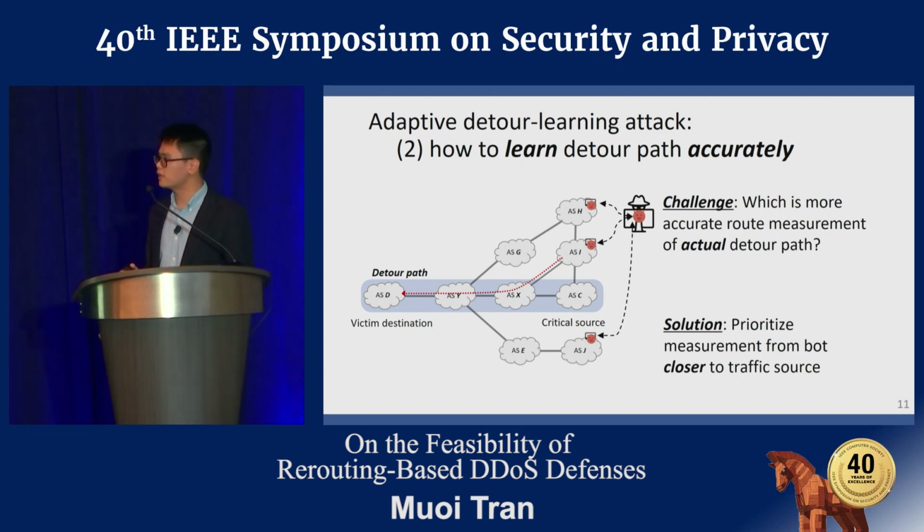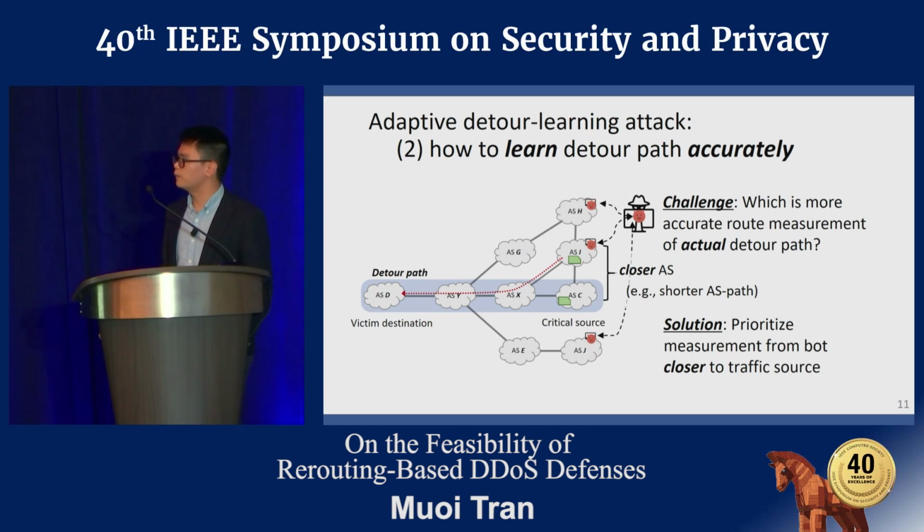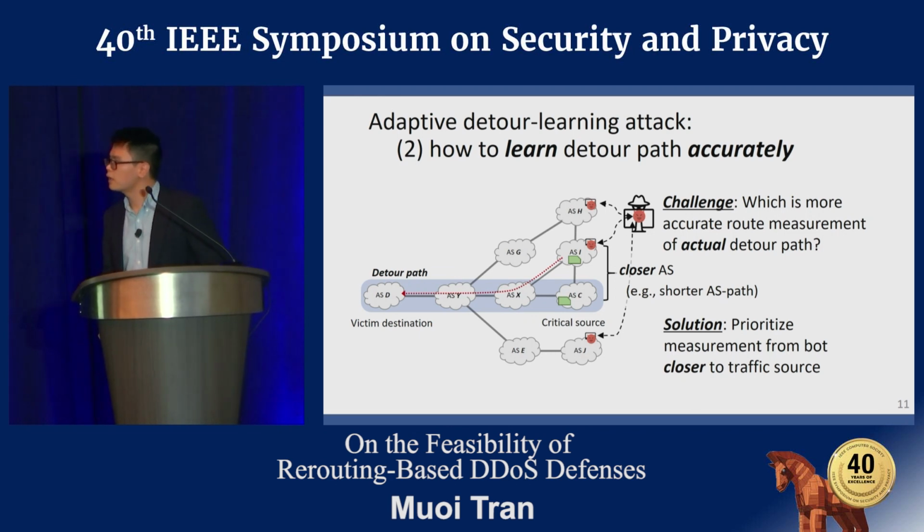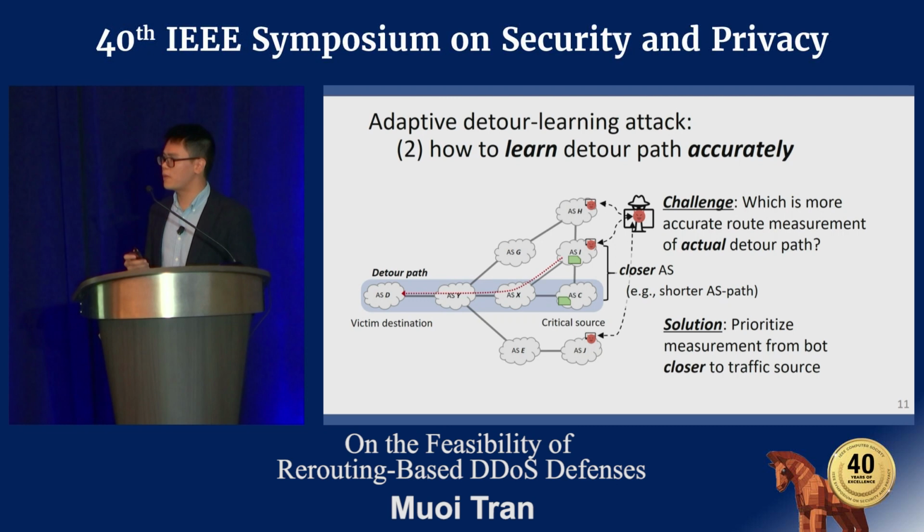Intuitively, closer ASes tend to have a similar BGP propagation path, and hence a similar traffic path as well. There could be several other metrics to measure the distance between the ASes, but in our attacks, we use AS path length. From the selected route measurement, our adversary can congest the transit link that is 1 hop away from the victim, so that the victim cannot detect the attacks.